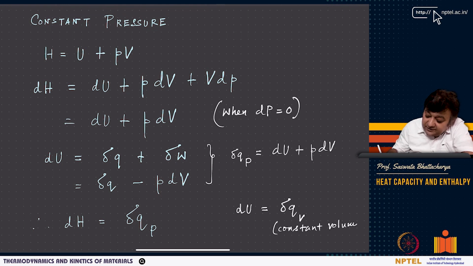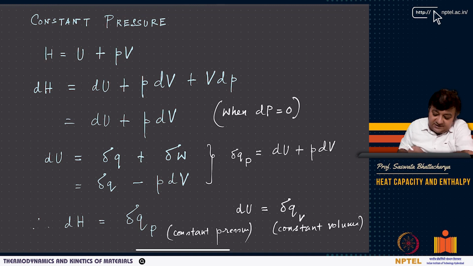So in the constant volume case, you have dU equal to delta QV, and when it is constant pressure, you see dH equals delta QP.